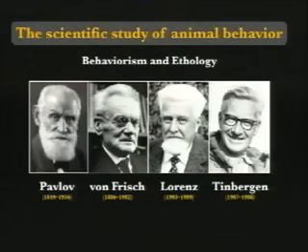The scientific study of animal behavior. These three guys, von Frisch, Lorenz, and Tinbergen, what they pioneered has come to be known as ethology. They received a Nobel Prize jointly for their work on animal behavior. The roots of the study of animal behavior go back much further, and a decent starting point for the formal scientific study is Pavlov, who is sort of a household name, right? Pavlov, on the basis of his study of the response of dogs to stimuli.